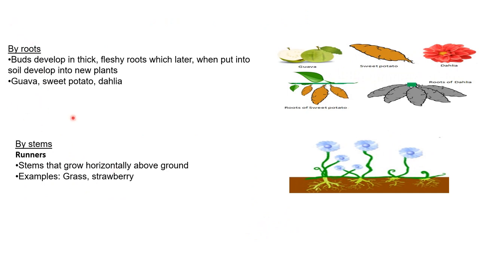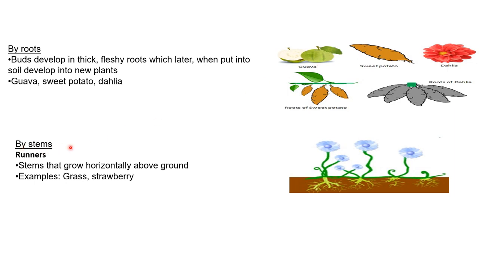Now let's see what we can get by roots. Buds develop in thick fleshy roots, okay, which later, when put into soil, develop into new plants. This type of propagation by root you can find in roots of sweet potatoes. Then dahlia is a root. Dahlia, this is the flower and this is the root of the flower. So dahlia, then sweet potatoes we have already done, and guava.